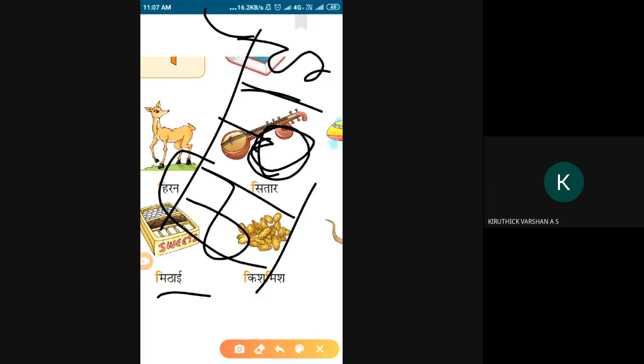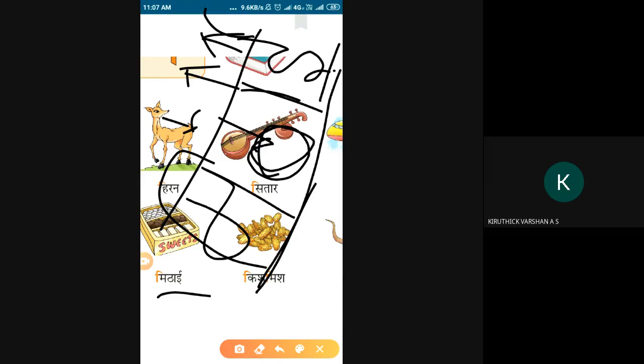So we are adding a sign, mi, ta, e, mitai. So this is lower sound, this is higher sound, this is also higher sound because this is e. So e also higher sound, ta also higher sound. So we have to read this one as mi, ta, e, mitai. So mitai means what? Sweet.